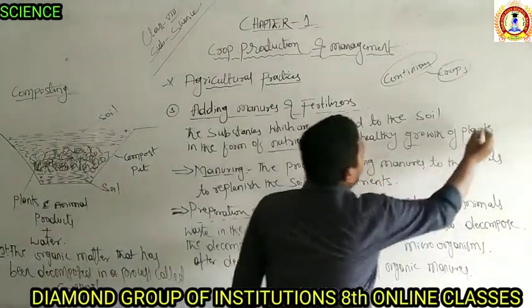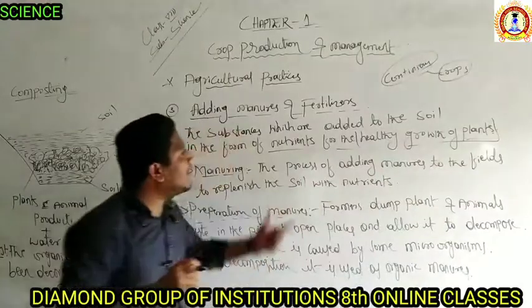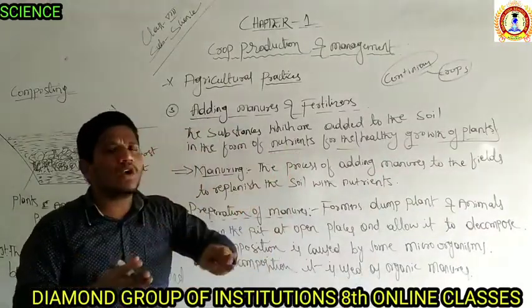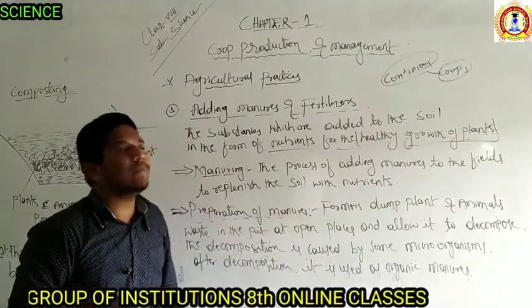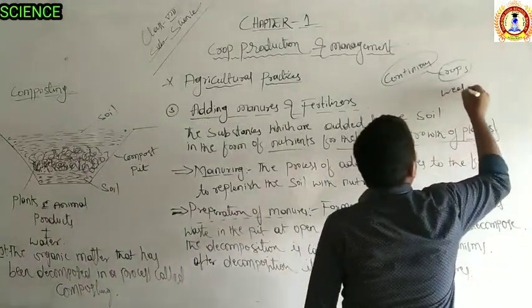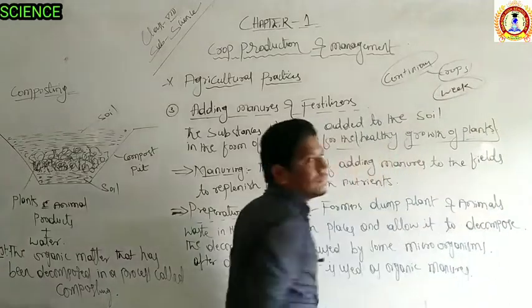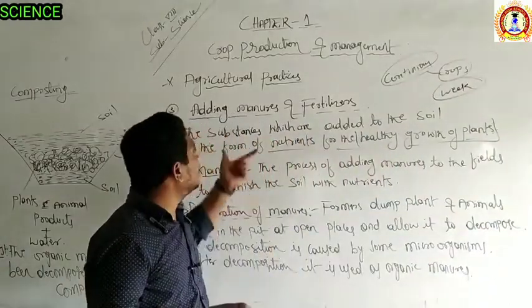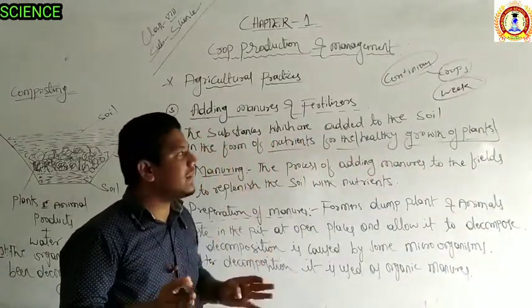For the healthy growth of the plants. Without adding the nutrients, if you keep growing crops continuously, your plants would be weak if you are not adding the manures. So the case is simple.